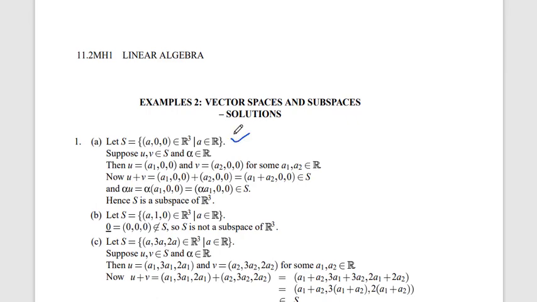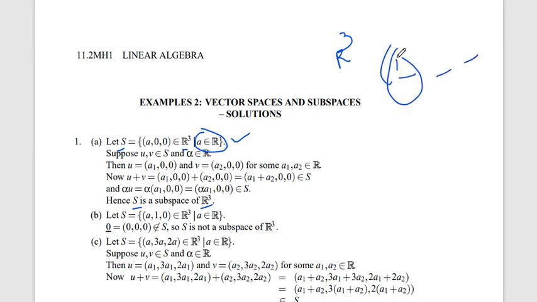Here S is equal to (a, 0, 0) belongs to R cube, and a belongs to R. Now we have to find out if S is a subspace of R cube. What is R cube? R cube means x, y and z.